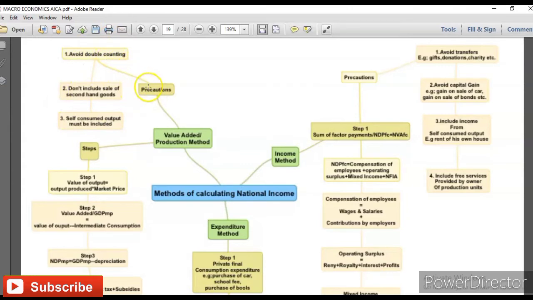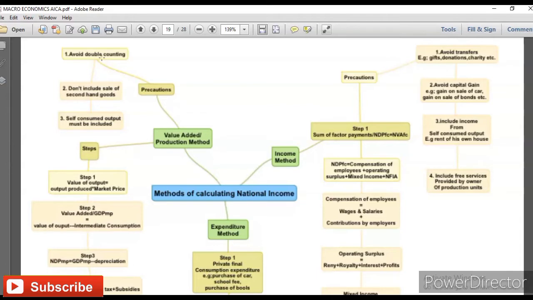So three things are very important for you. One is, while calculating national income practical questions, you should avoid double counting. We know that the problem of double counting arises when the value of the same goods and services is counted more than once while estimating national income.